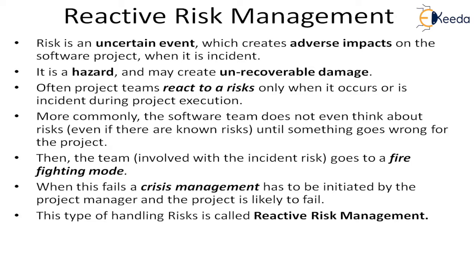More commonly, the software team does not even think about the risk until something goes wrong for the project. Even if a risk has come, they realize that some problem may be there, but they don't do anything until the impact of the risk is manifested in the result of the project. Till that time, they don't take any action. This kind of managing the risk is called reactive risk management.